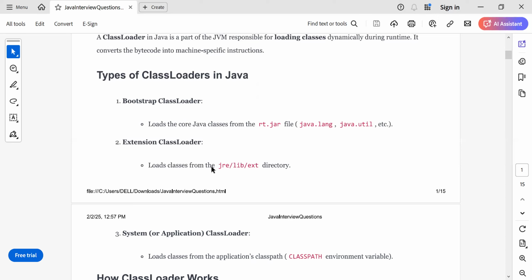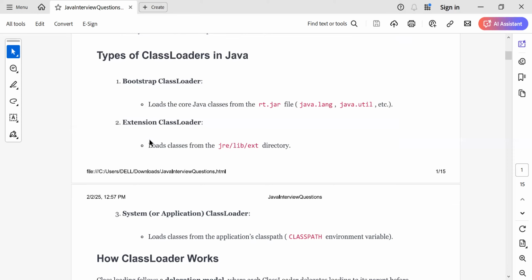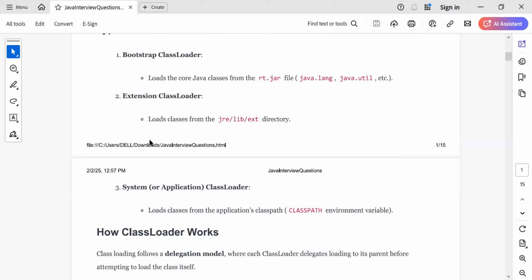It loads the classes which are present in the JRE lib ext directory. So as the name suggests, ext, extension. Whatever is within the extension directory, all the classes will be loaded by the extension class loader. Okay. And the system class loader: while writing your program, you define a class path. So all the classes of your class path are loaded by the system class loader.